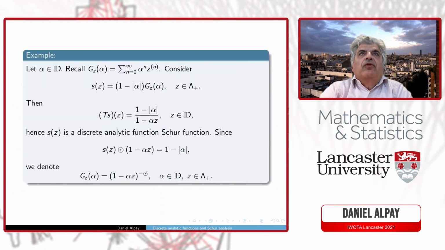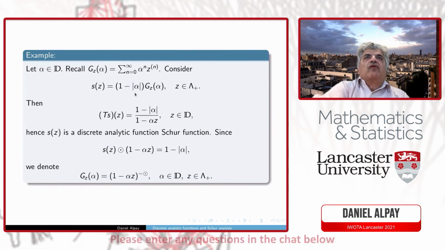Let me give an example. So we have this G of Z. I claim that this function is a Schur function. The way is to look at its image under this operator T. My notation here is horrible. This Z here is in the lattice, and this Z is in the open unit disk. I should have put here a zeta. I apologize for that. In any event, this is a function analytic and contractive in the open unit disk. And so this one is a Schur function, a discrete analytic Schur function.